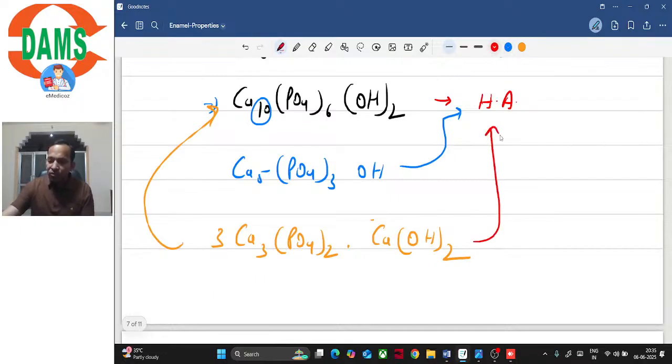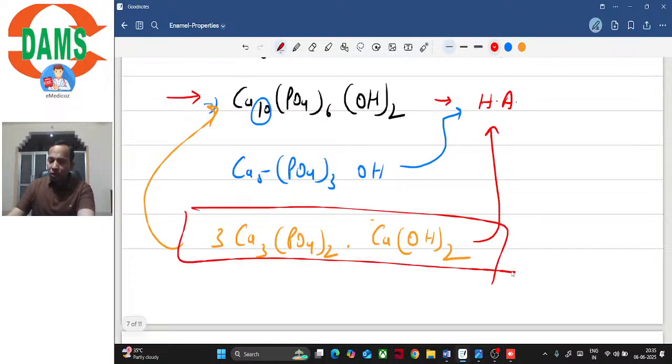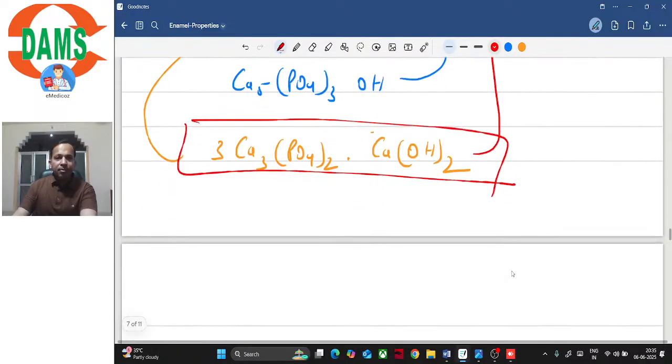So these are some of the ways in which it can be represented, right? Obviously in exam they won't ask you a straightforward formula. Sometimes they would ask you this complicated formula, so you can just remember that there has to be 10 calcium, 6 phosphate ions and 2 hydroxyl ions, right?